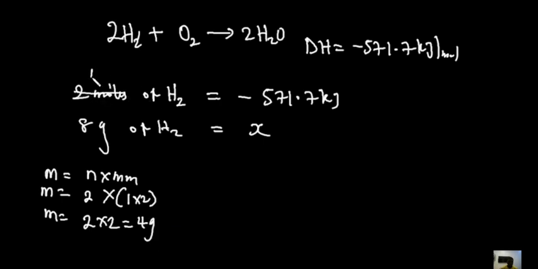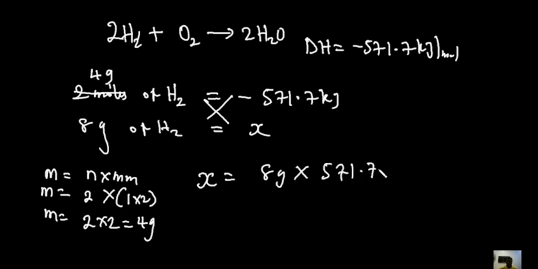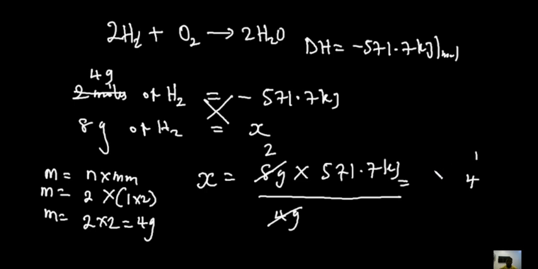So instead of writing 2 moles, what you are going to be using is 4 grams, because the units have to be the same before you cross multiply. So cross multiplying now, x is equal to 8 grams multiplied by 571.7 kilojoules, all divided by 4 grams. When you do this, 8 divided by 4 is 2, and 2 multiplied by 571.7 gives 1143.4. Let's check our options. Yes, that is option C, and that's our answer.